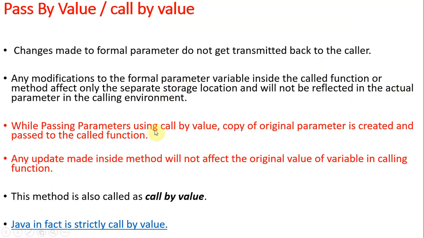While passing parameters using call by value, a copy of the original parameters is created and passed to the called function. Whatever changes are made there will not reflect back. We'll see one example and you will understand. Any update made inside a method will not affect the original value of a variable in the calling function. Changes made to formal parameters will not affect the actual parameters. That is our overall concept. This method is called call by value. In Java we have only call by value, not call by reference.